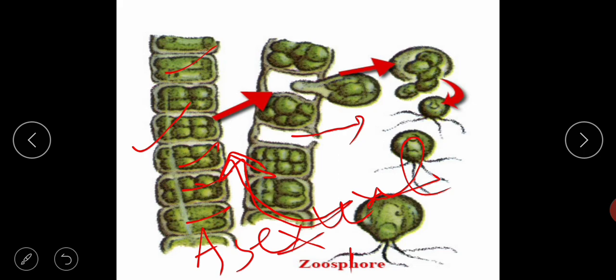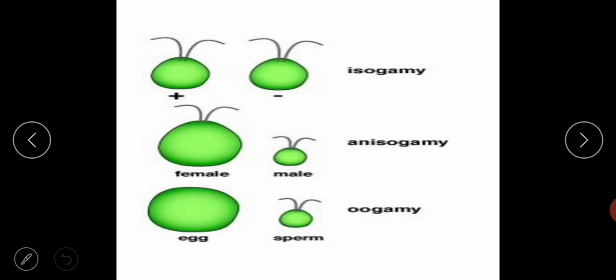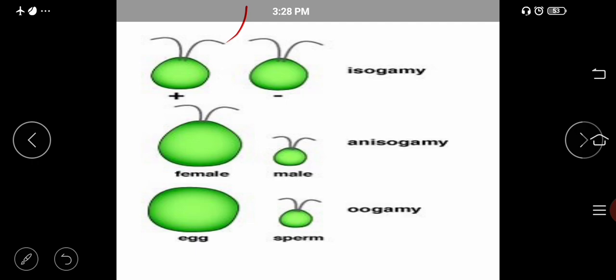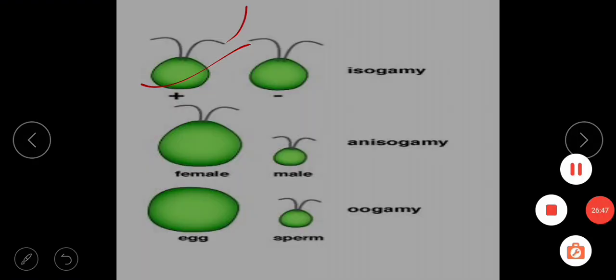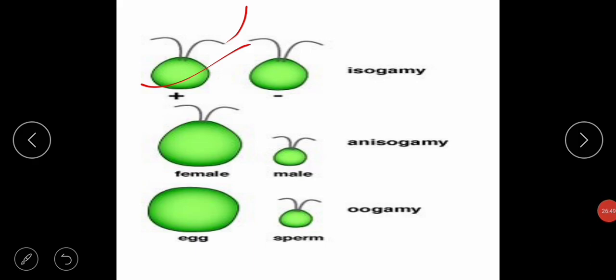Okay, now this is the sexual mode of reproduction. You can see the very first condition is isogamy, when the two gametes are, so you can just see here that in case of isogamy, both these two gametes are similar in structure also, same in size also, and you can see the two flagella. This hair-like projection, that is only the flagella. So in both you can see the presence of flagella, and the structure of both these is exactly similar, isn't it?